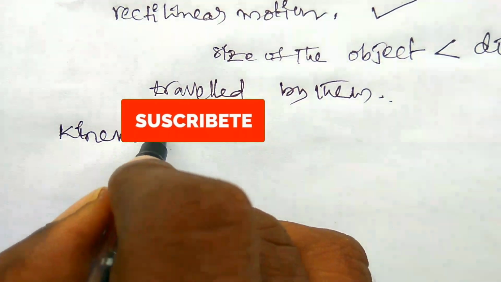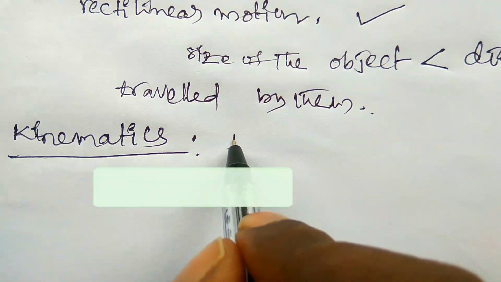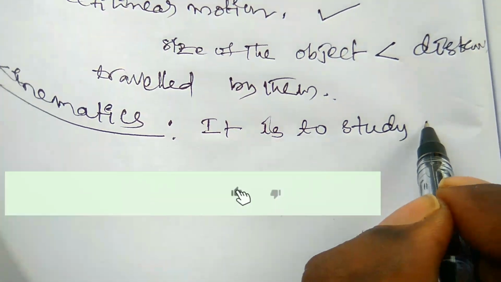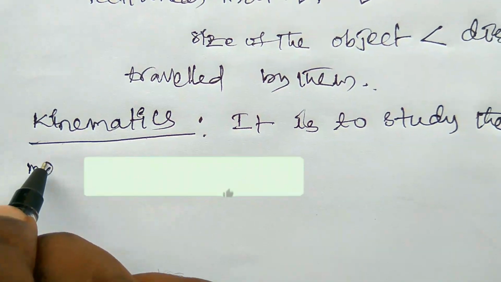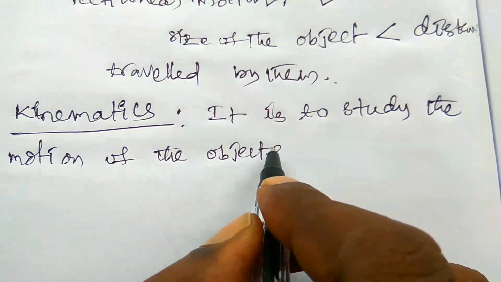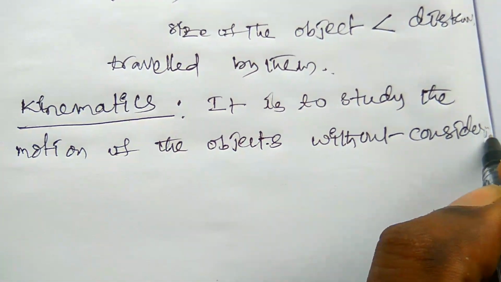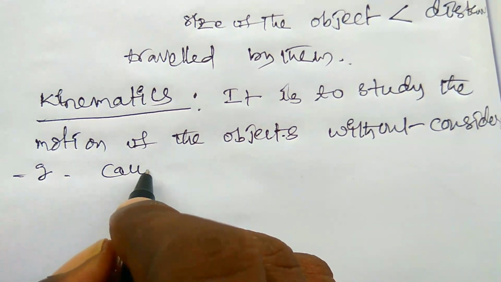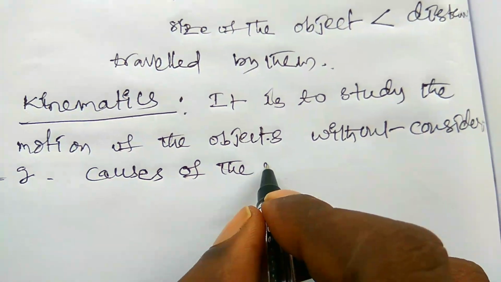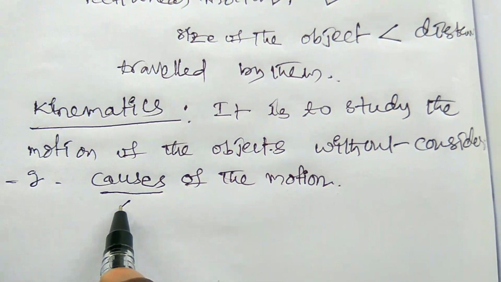Now we have to learn about kinematics. What is kinematics? It is the study of the motion of the objects without considering the causes of the motion. అంటే ఒక బాడీ యొక్క మోషన్ మాత్రమే స్టడీ చేస్తాం. ఆ మోషన్కి సంబంధించిన కాజెస్ మనకి అవసరం లేదు.